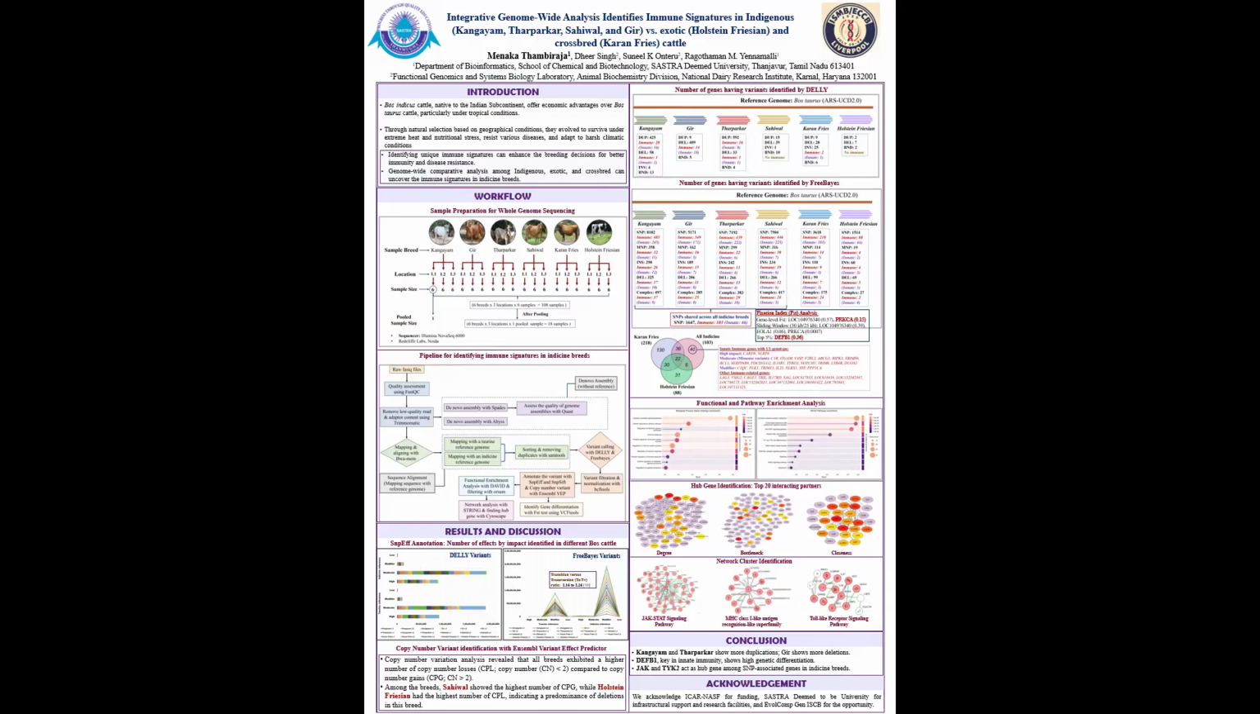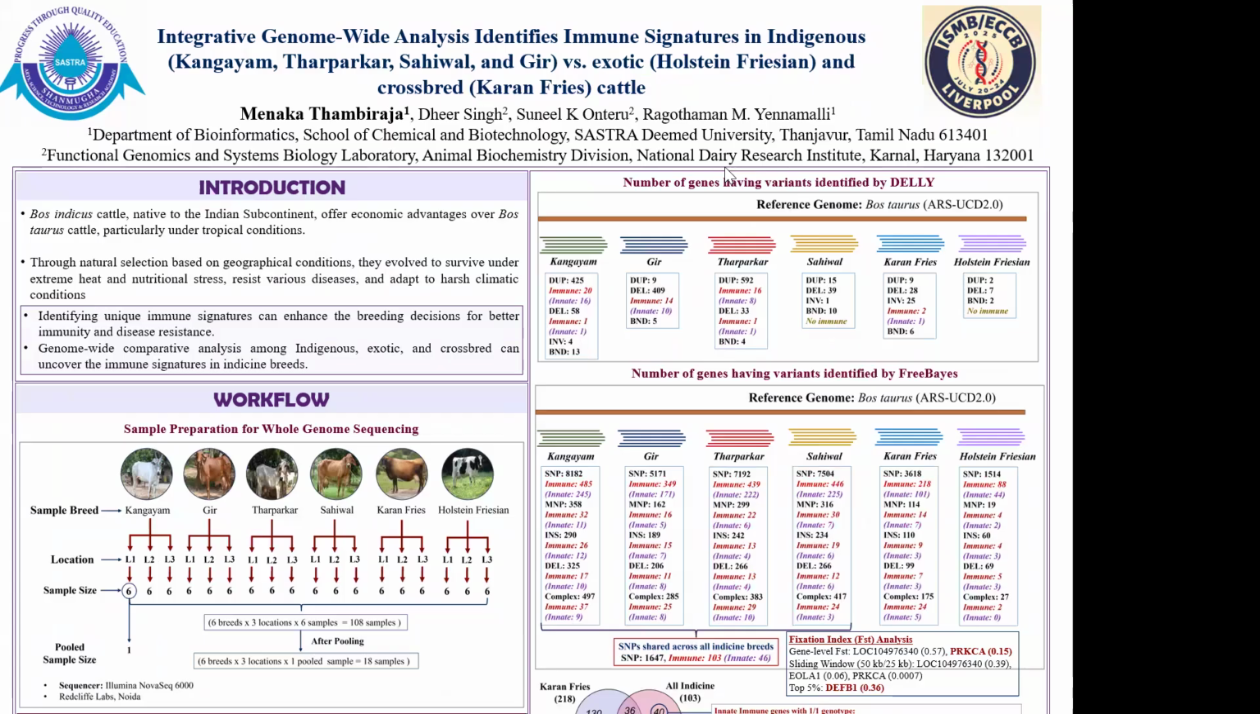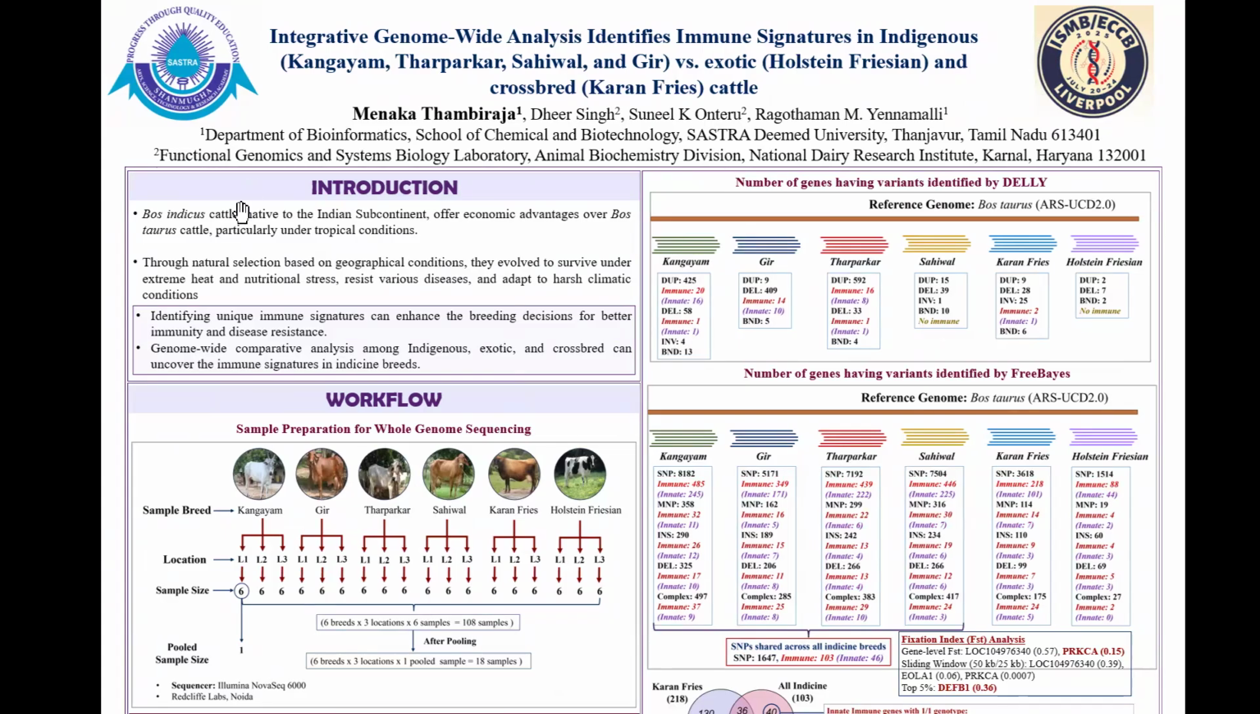Hi, this is Menaka. I'm doing my research on cattle genomics at Sastra Deemed University, Tamil Nadu, India. I'm going to present my poster with the title "Integrative Genome-Wide Analysis Identifies Immune Signature in Indigenous Cattle", which is Kangayam, Tharparkar, Sahiwal and Kankrej versus exotic cattle, Holstein Friesian, and crossbred cattle, Karan.